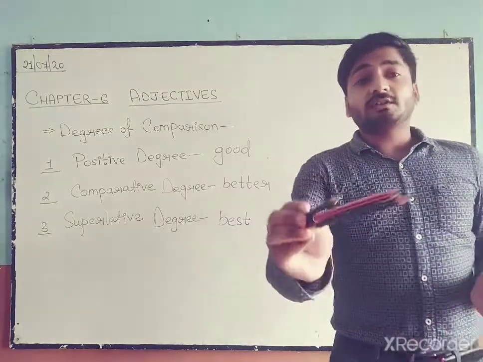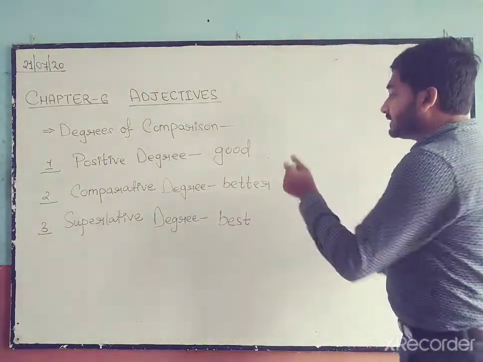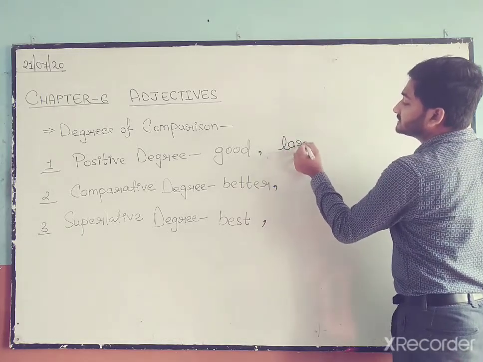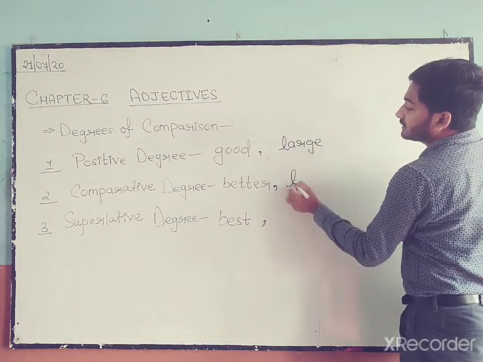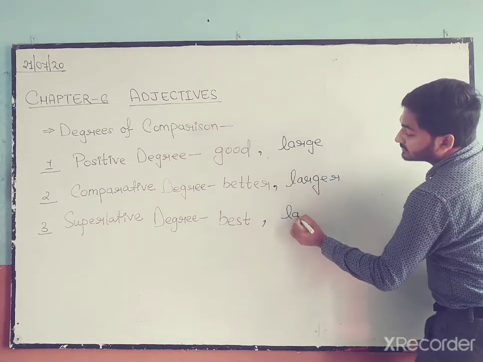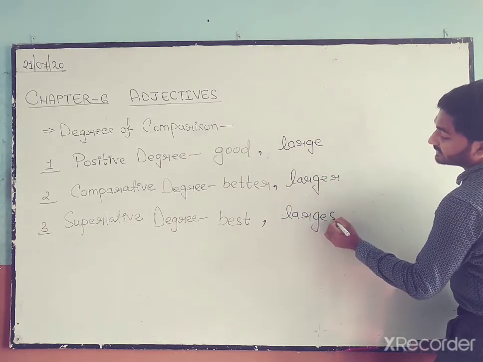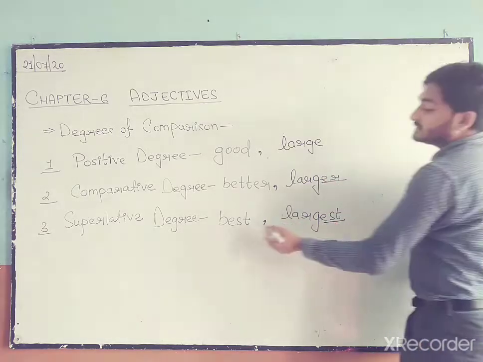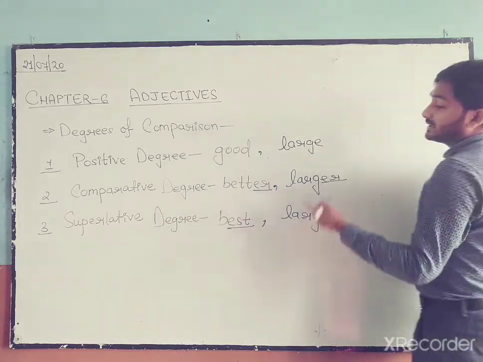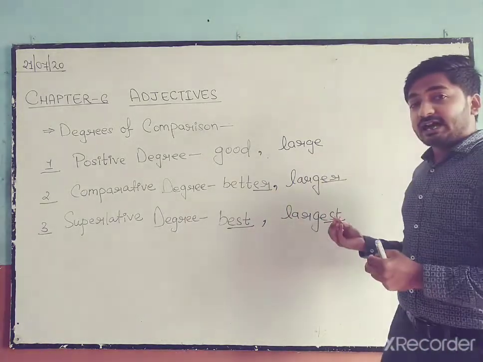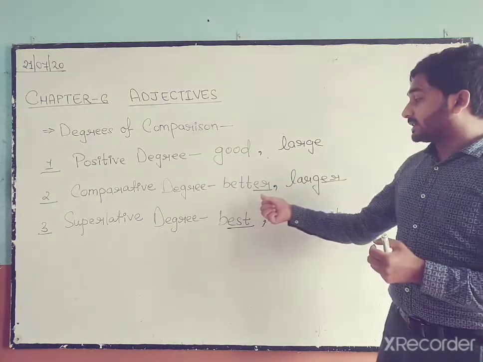So one thing is also clear, as you can see: large, larger and largest. Now you are watching ER and EST. That means when we are using comparative degree, we add ER at the end of that adjective.